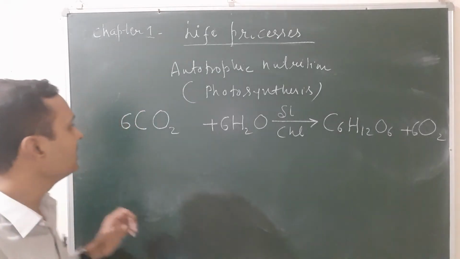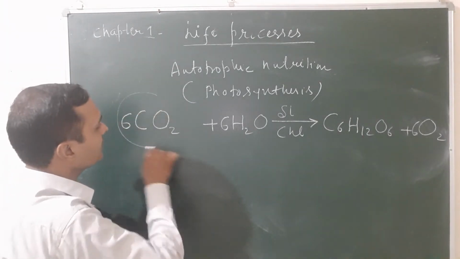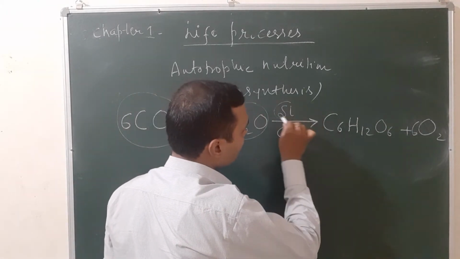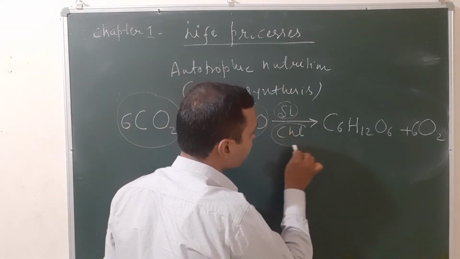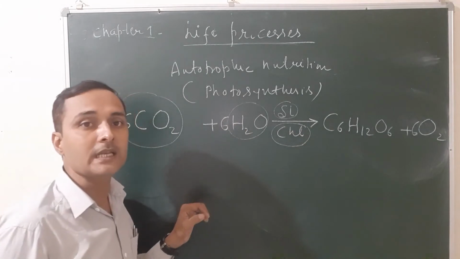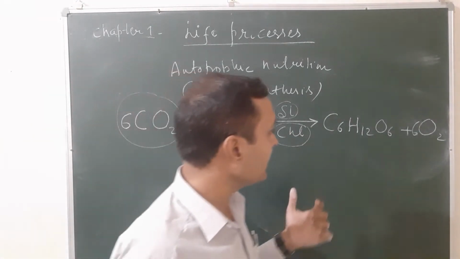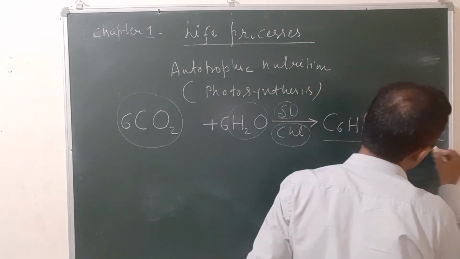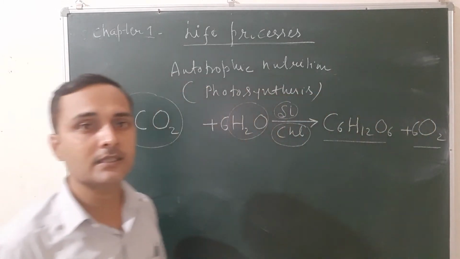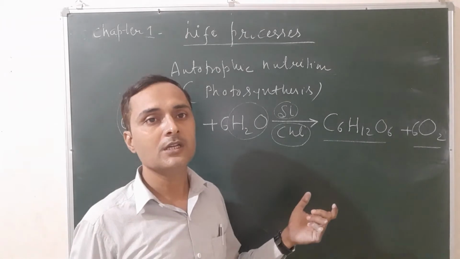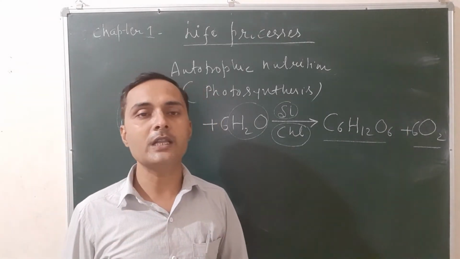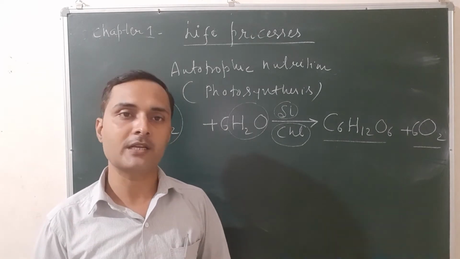What are the 4 basic requirements for autotrophic nutrition? The answer will be atmospheric CO2, water from soil, sunlight from the sun, and chlorophyll from the green part of the plant, that is the leaf. And what are the end products of autotrophic nutrition? The answer will be glucose and oxygen gas. These are the 2 end products. This process is shown by all the green plants, algae and cyanobacteria.